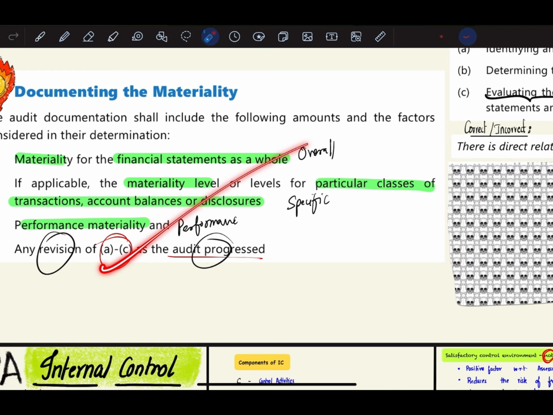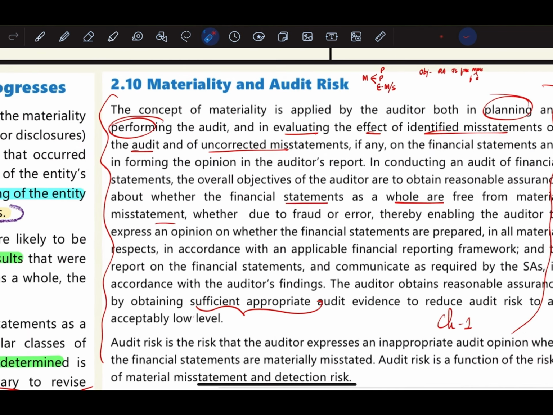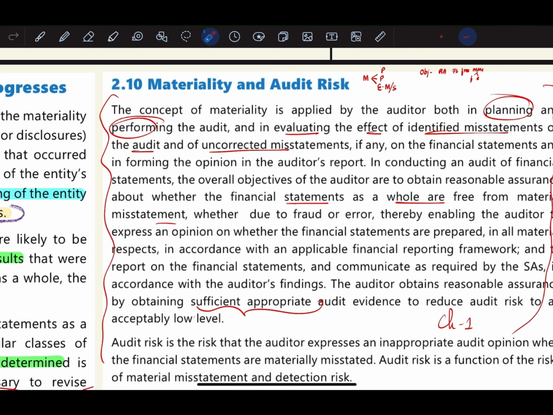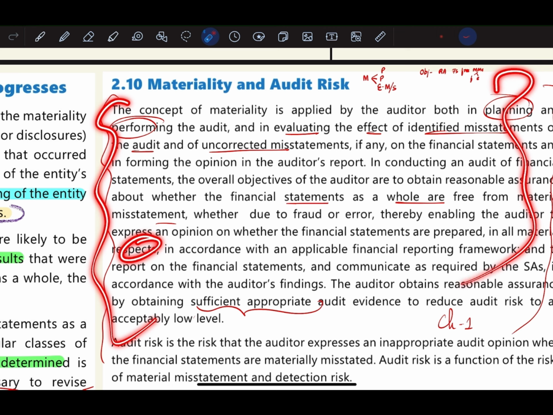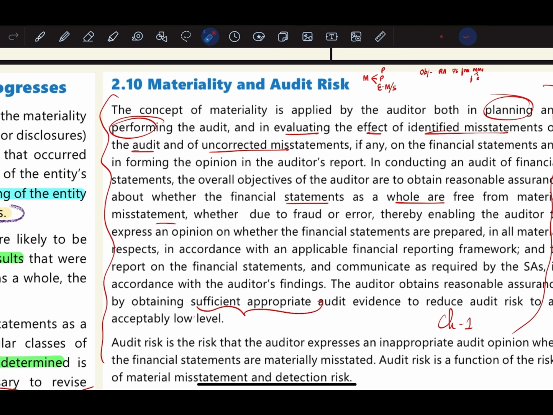Next, materiality and audit risk. The concept of materiality is applied by the auditor in both planning and performing the audit. So right from the planning stage, he will start applying materiality, and throughout the performance of the audit, he will use the materiality concept. He will also use it in evaluating identified misstatements and uncorrected misstatements, and he will check whether the financial statements as a whole are free from material misstatement and prepared in all material respects.